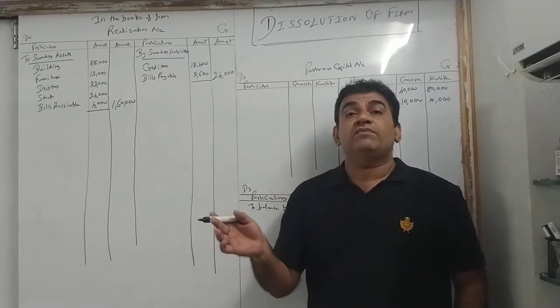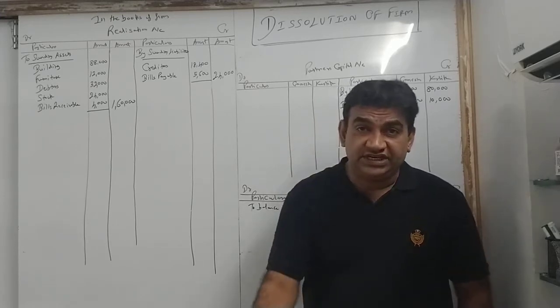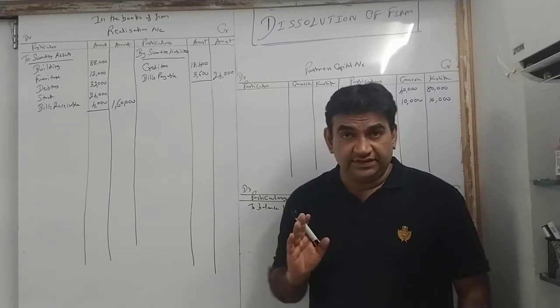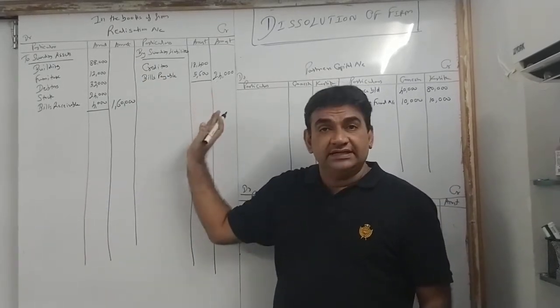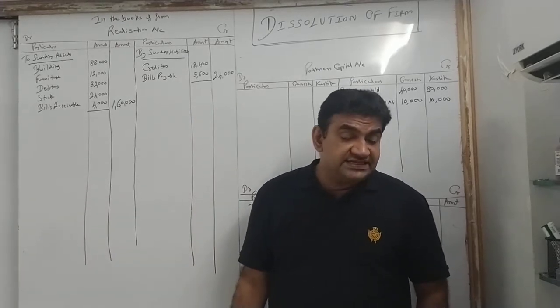Only thing is there is no balance sheet. So assets and liabilities instead of going in the balance sheet went to realization. Clear? This is the posting. So assets on the debit side and liabilities on the credit side. Now let's take the adjustments. Assets were realized as under.